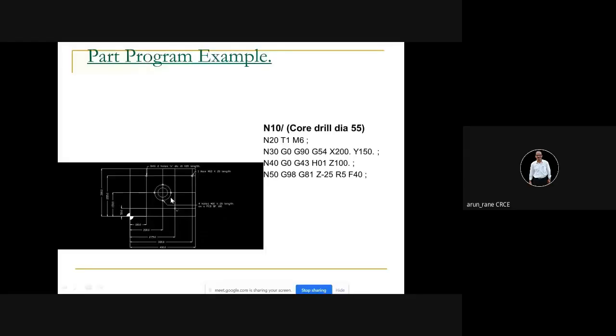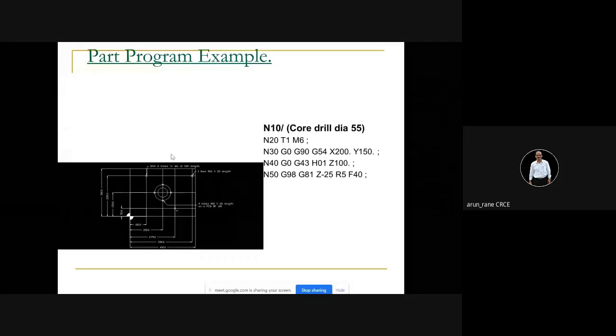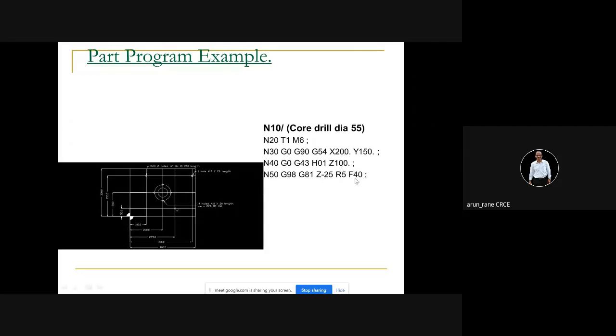So your idle time is saved. Otherwise, in this case, from 100 to 25, the tool travel will be 125. So that will take 125 divided by 40, approximately 3 minutes. Remember, approximately 3 minutes. 40 millimeter per minute is the feed rate. So the tool travel is 100 plus 25, that was 125, divided by 40. So that will be 3 point something. So let us call it 3 minutes.